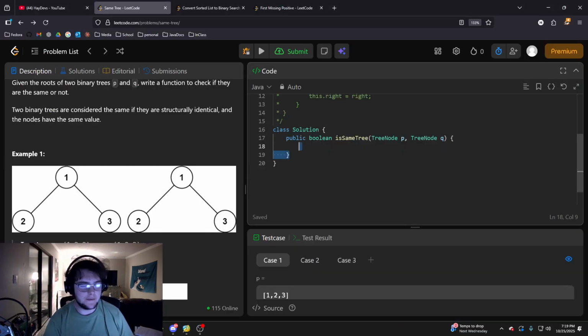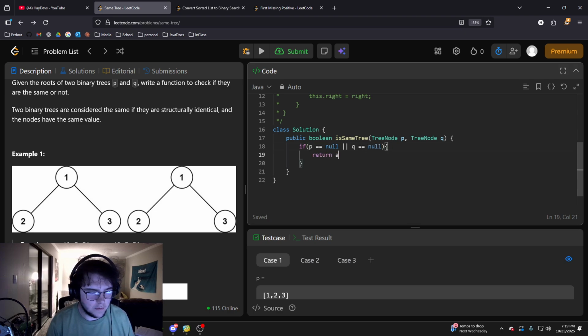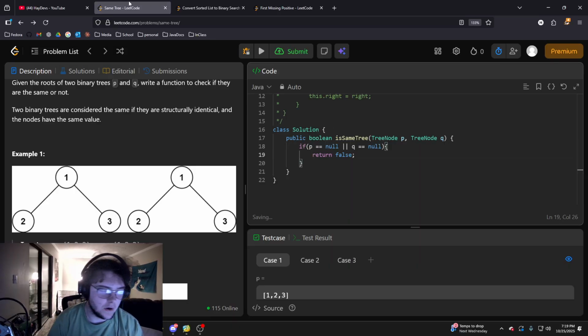we want to check if either of them are null, because if the roots are null. So if P is equal to null or Q is equal to null, we want to return false. Because if either of them are null, then we're not in the node.